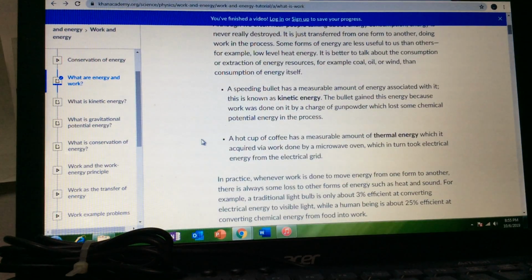Another example is a hot cup of coffee. A hot cup of coffee has a measurable amount of thermal energy, which it acquired via work done by a microwave oven, which in turn took electrical energy from the electrical grid.